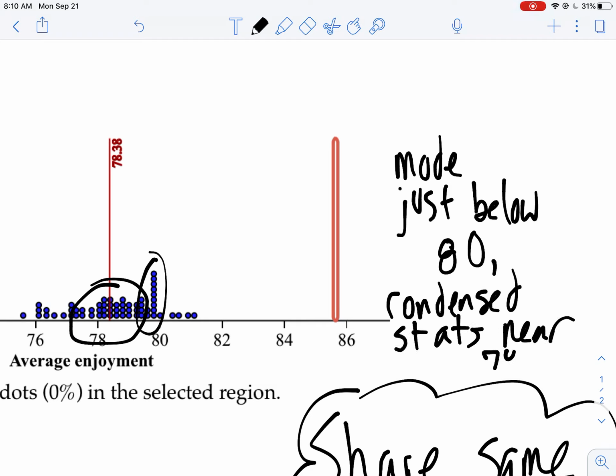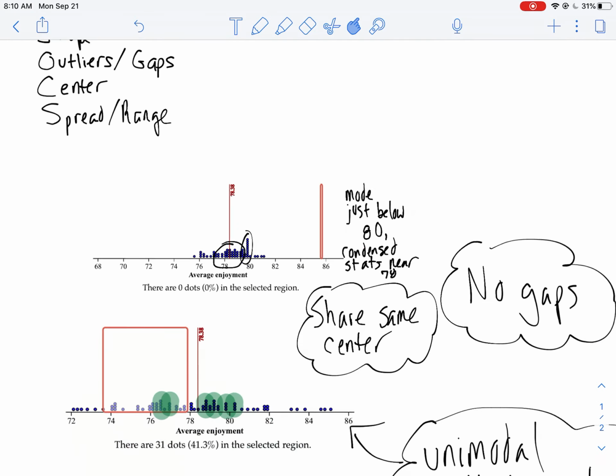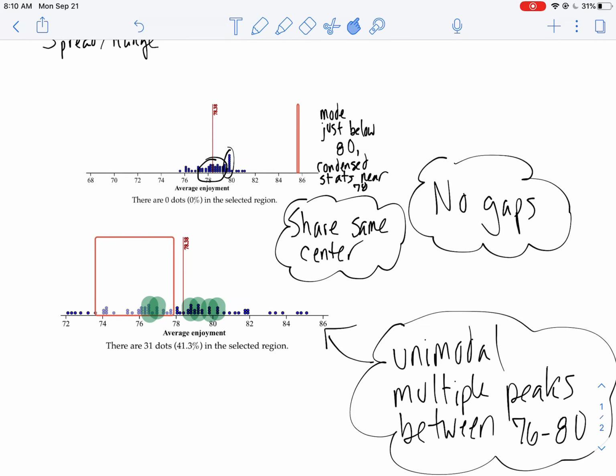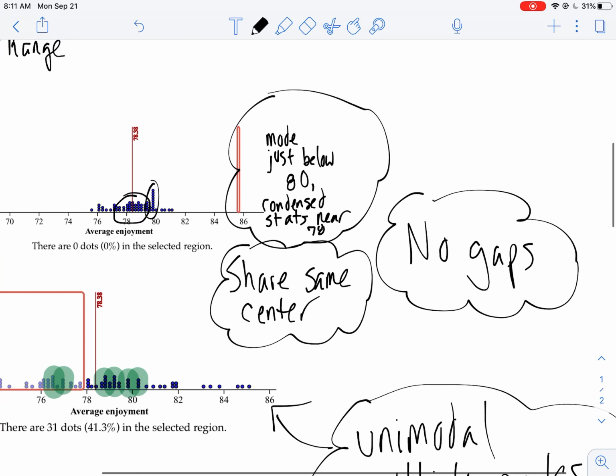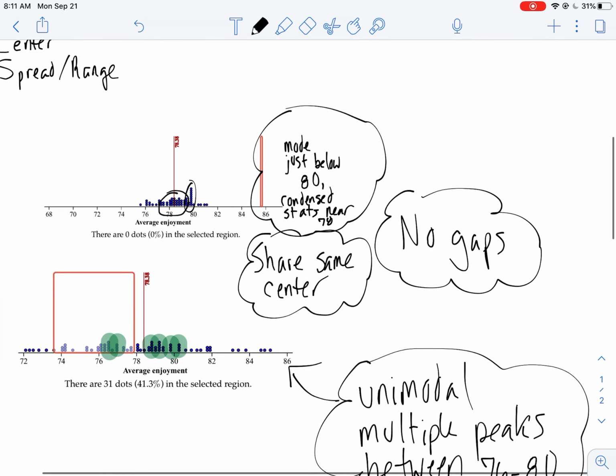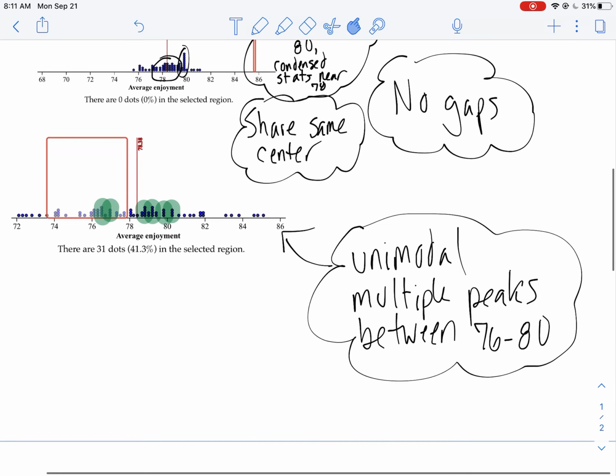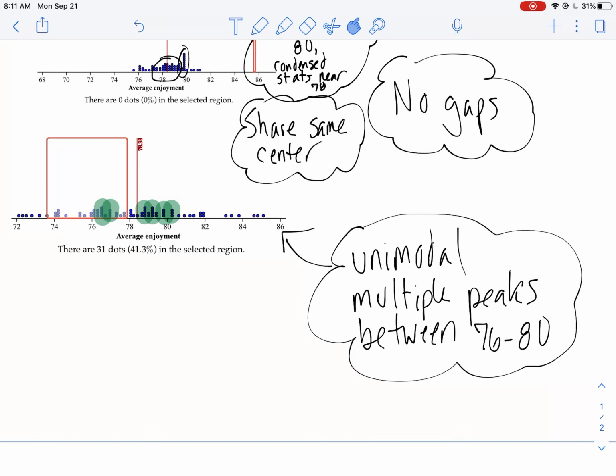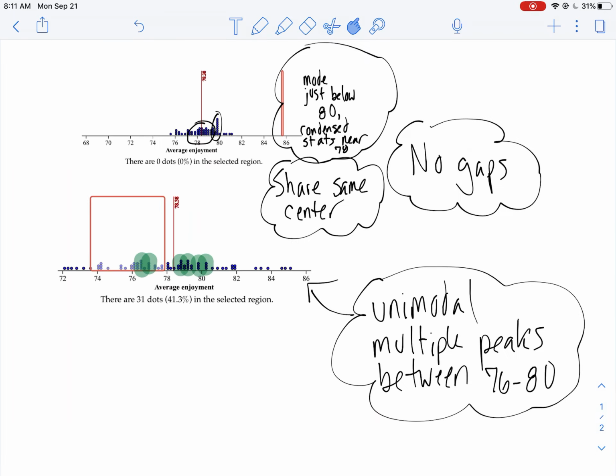So if I were comparing these, right, I would say that for, let's see, I think this one was stratified by row. It definitely was. So for stratified by row, I'd say, well, the mode's just below 80, but there's really a lot of condensed statistics near 78. Whereas for stratified by column, it's unimodal with multiple peaks between 76 and 80.